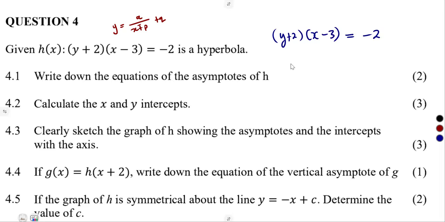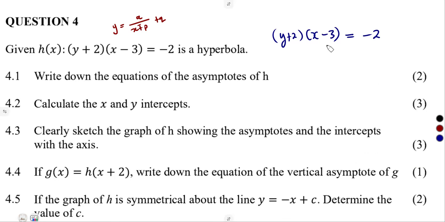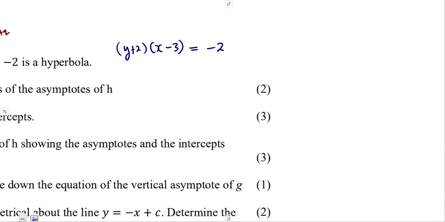This is what you're given, and they want us to write down the equation of their asymptotes. To properly see what we are given, we can deal with it as it is, or simply work it out and make y the subject so that it will be in that format. Let us try to make y the subject of the formula here.